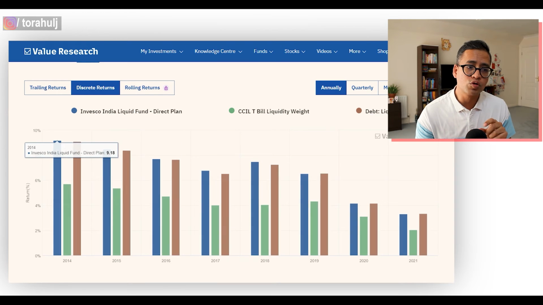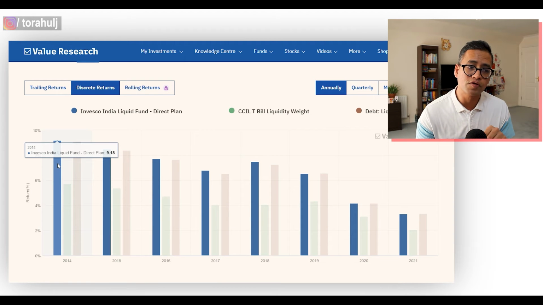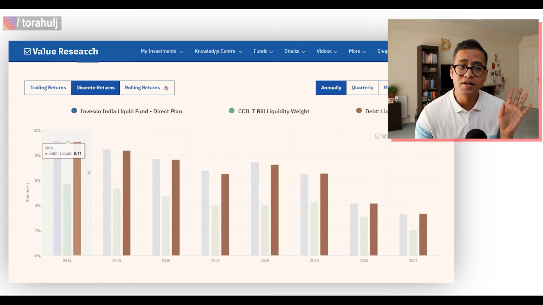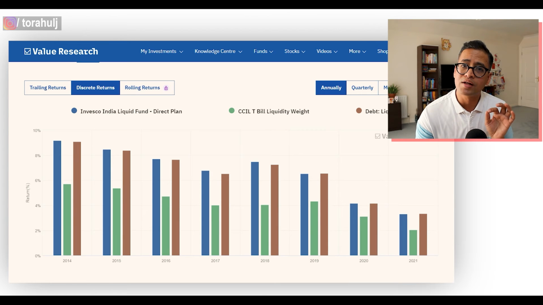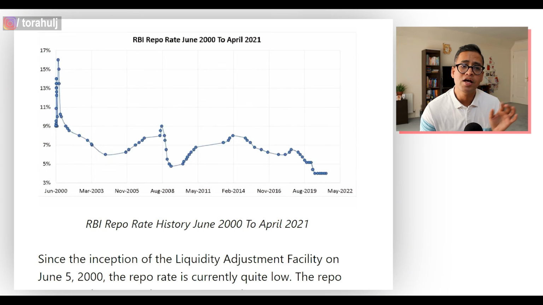If you go back to 2014, you will see here that in 2014, Invesco gave 9.18% return, right? It has gradually come down, and right now in last year 2021, it has only given 3.3% return. The reason is very simple. Let us look at the RBI repo rate, right? So this is how RBI's repo rate has been changing. If you see in 2014 here, RBI's repo rate was between 7 to 9%, roughly 8%, and it has been gradually coming down, right?